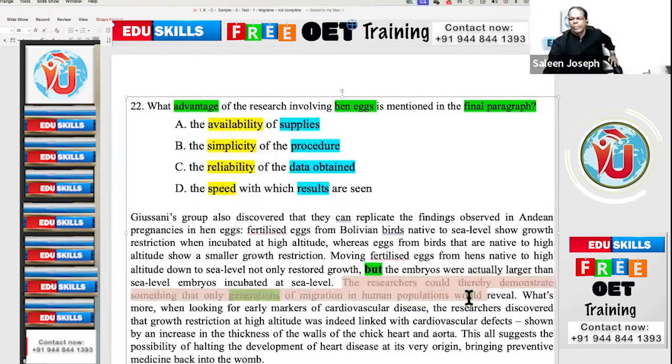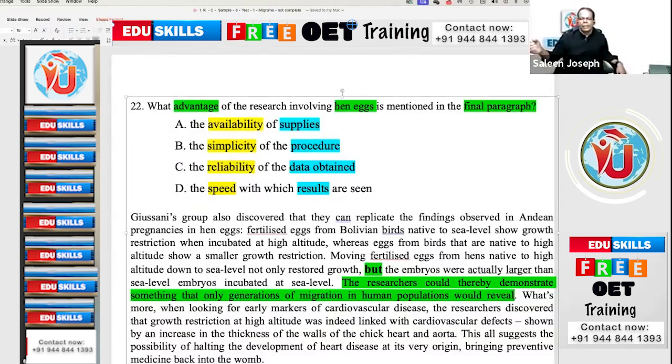The researchers could thereby demonstrate something that, maybe in human beings, in hen eggs, they could do within no time. But in humans, if this has to be treated, it will take generations. If the research starts at Shanmuga's time, Shanmuga's daughters' sons' time, the results will be demonstrated. Does it tell you anything? The speed, exactly. They are saying in hen eggs, they could find the result within no time, whereas if this research is done with human beings, it will take generations.